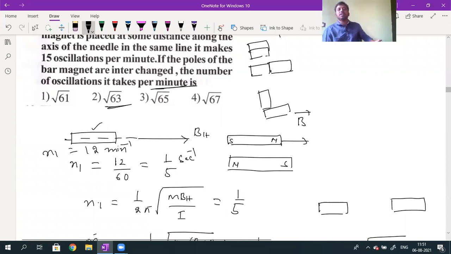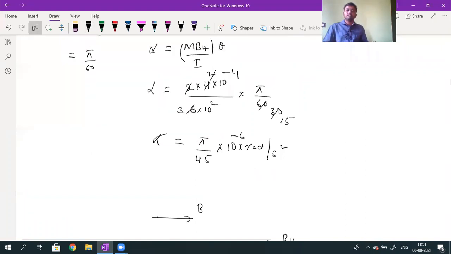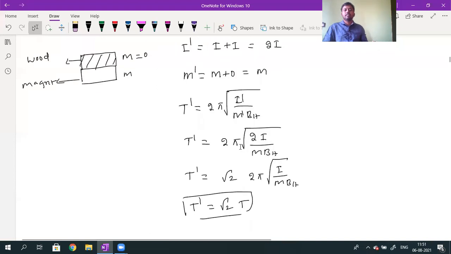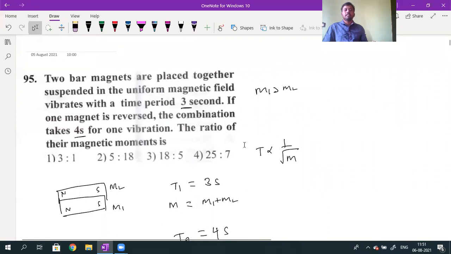So from page one, I started with the numericals. This is the first question.